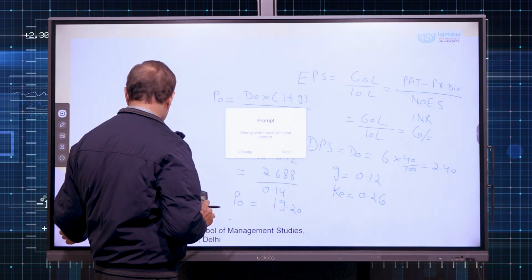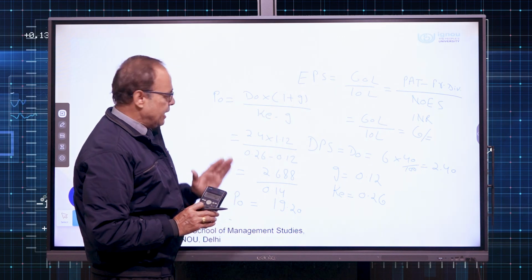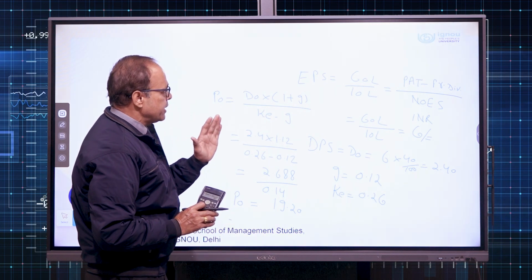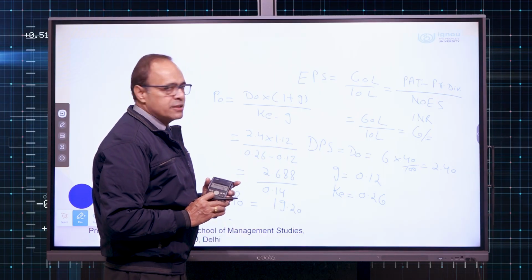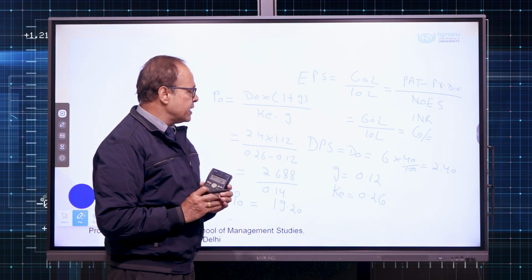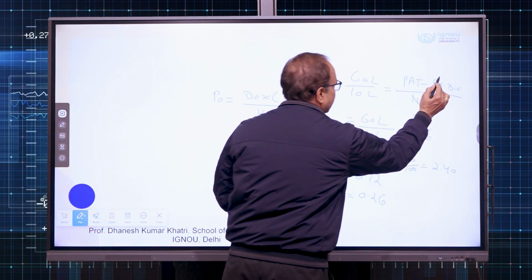Let us proceed further. I hope you could understand the things. You can have a recap. We simply calculated EPS because EPS was not given. So, EPS came out to 6. 60 lakhs was the profit after tax and number of equity shares were 10 lakhs. We assumed preference dividend is 0.